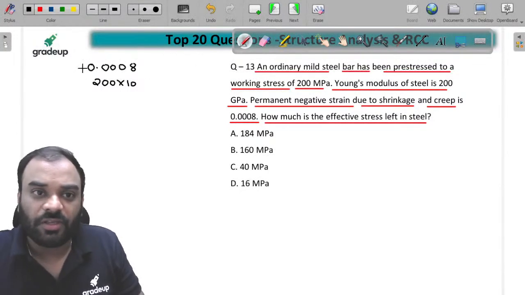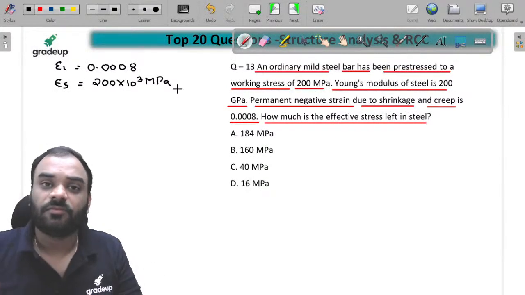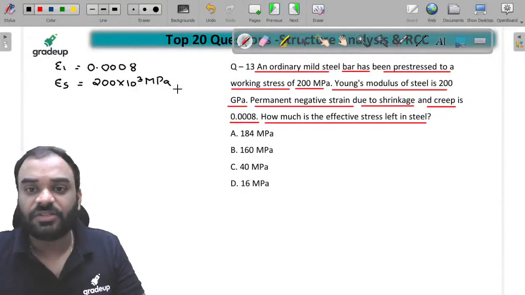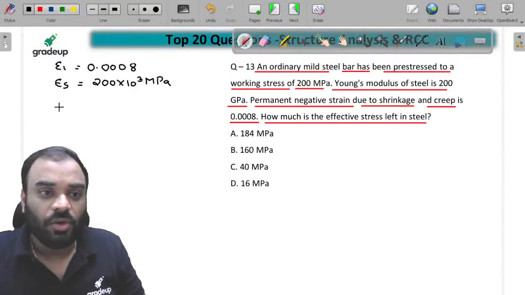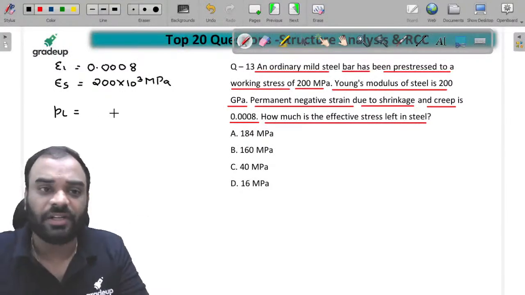Let me write in this way. This is the loss of strain, and this is the Es value, which is 200 into 10 raised to power 3 megapascal, right? 200 into 10 raised to power 3 megapascal. Now just calculate the loss of stress, not the strain. Let's calculate the stress directly, children.